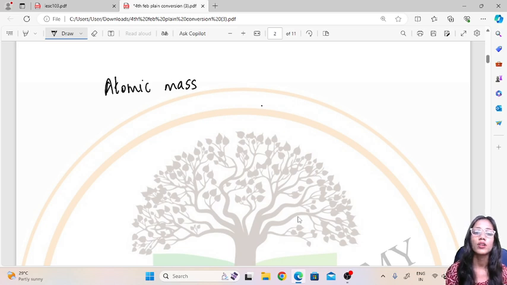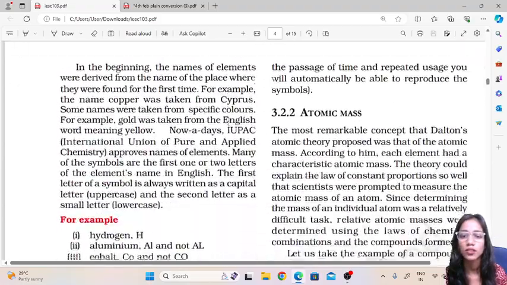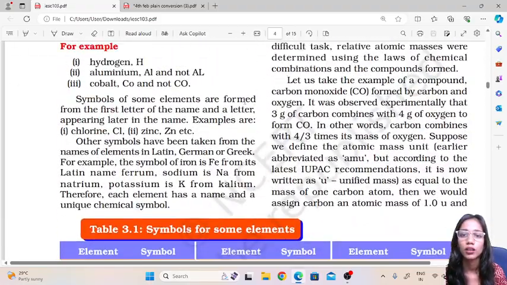Now what is the meaning of this word mass? Mass means something which considers the constituents of the substance, the weight of the substance. It will be in grams or in units, so that is the meaning of mass. Now when we talk about atomic mass, how much weight or what constituents an atom carries, that will be the atomic mass.